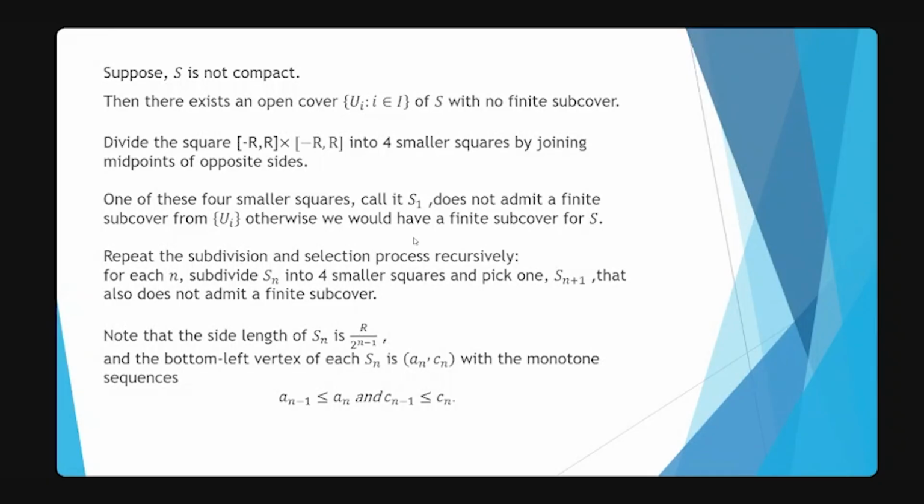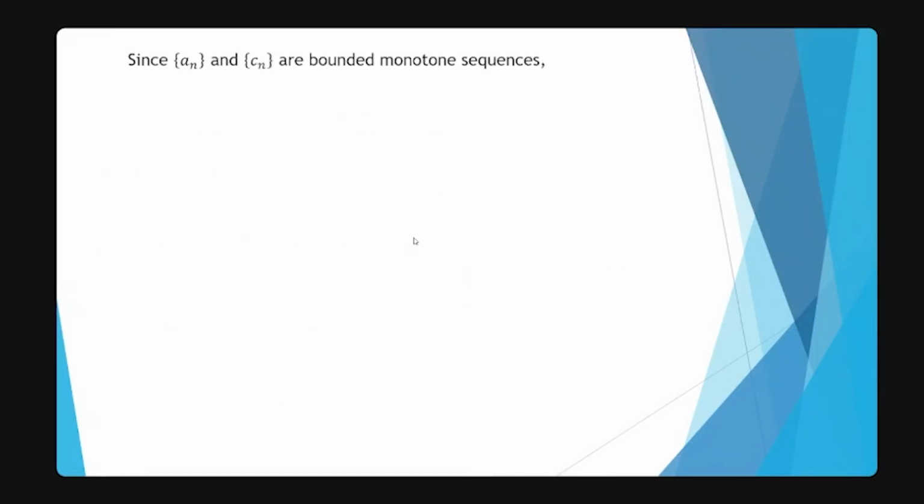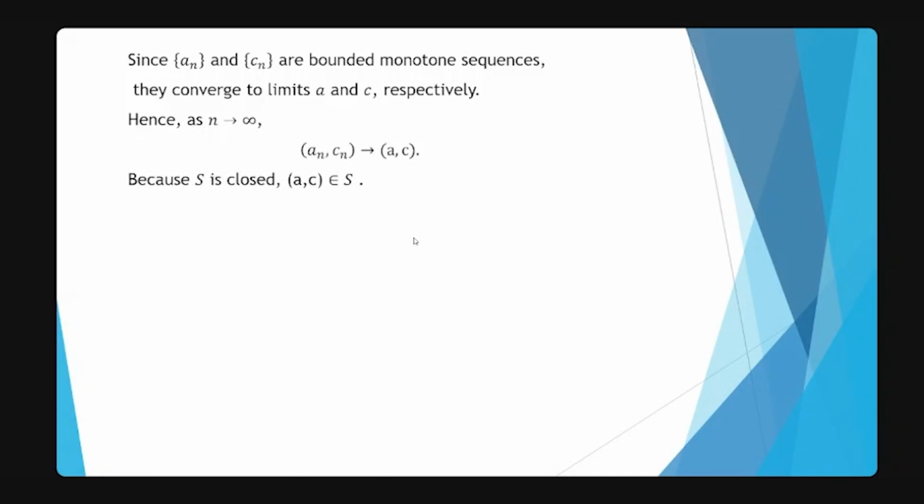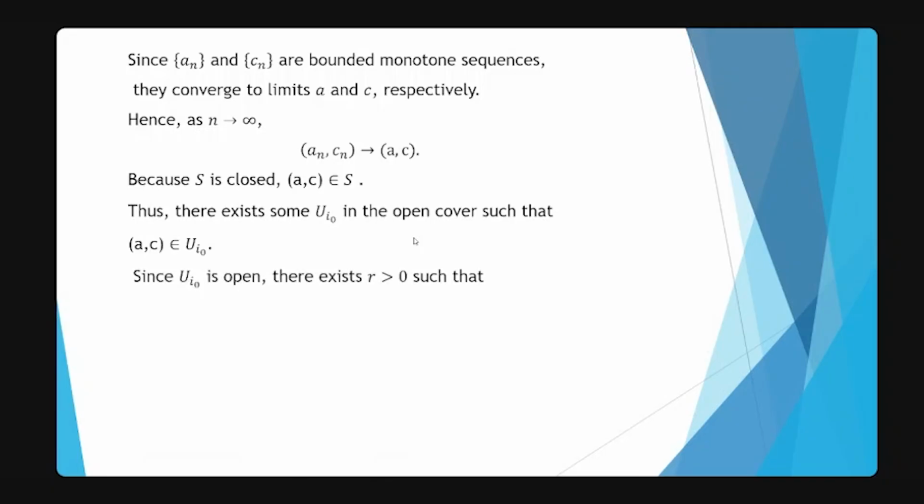Now what do we know about monotone sequences which are bounded? Yes, they are convergent. So they converge to limits a and c respectively. Hence as n tends to infinity, (a_n, c_n) will converge to (a, c). Because S is closed, (a, c) belongs to S. Therefore, there exists some U_(i0) in the open cover such that (a, c) belongs to U_(i0). Then, since U_(i0) is open, there exists some radius r such that the open ball centered at (a, c) with radius r is contained in U_(i0).